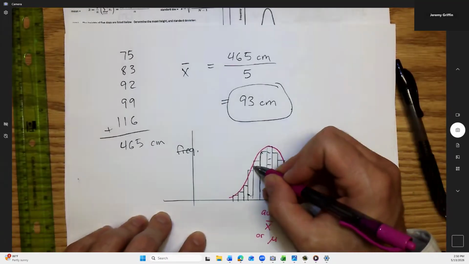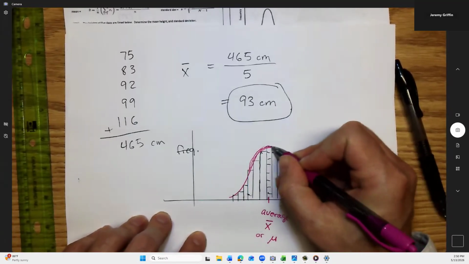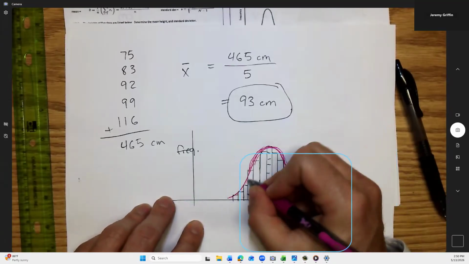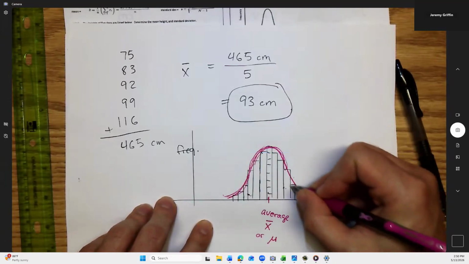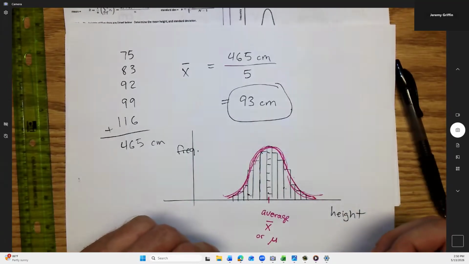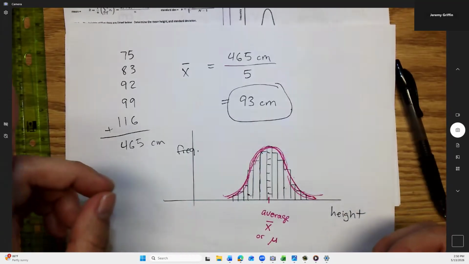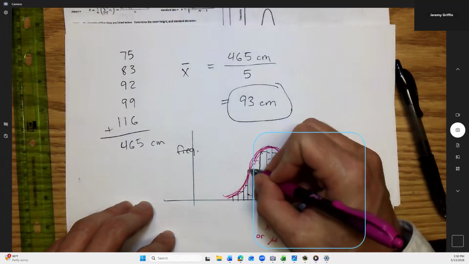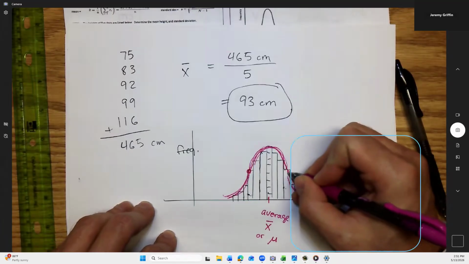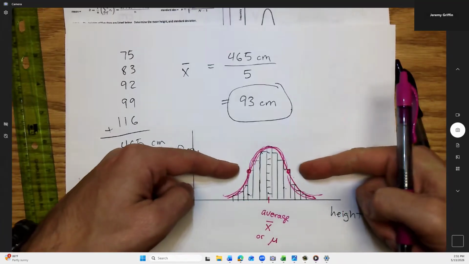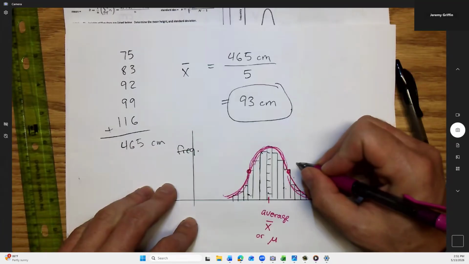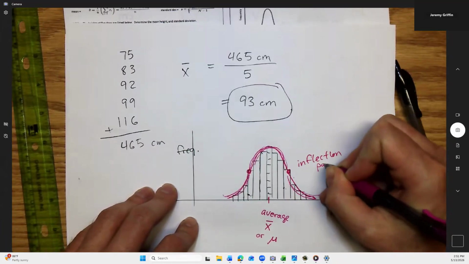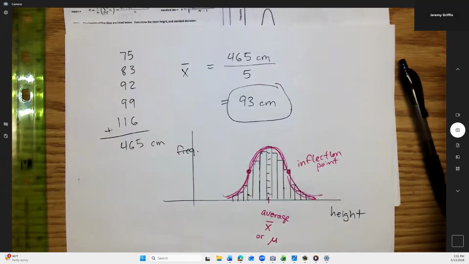Do you see how the middle of the curve is like an upside down bowl? But look at the tails. The tail of this curve right here and here, it's kind of like you turn the bowl right side up. You see that? It's concave up. Concavity, right. In fact, you might know this then. There's a mathematical name for the point where it switches concavity. What is that point called? Inflection point. Good call. One on this side and one on that side, where the concavity switches.